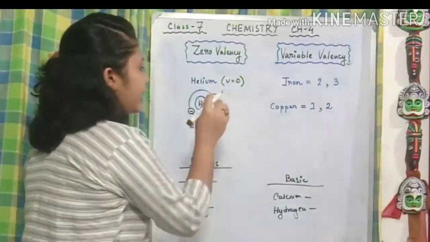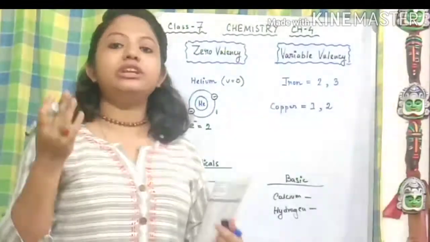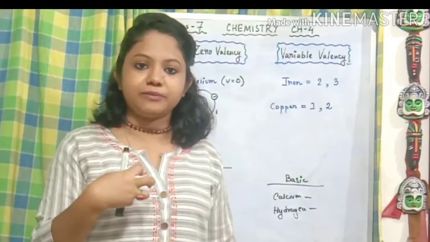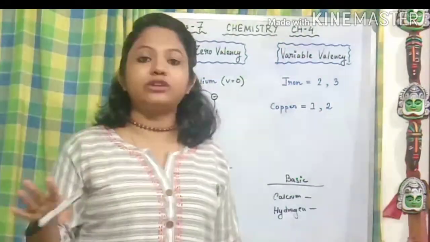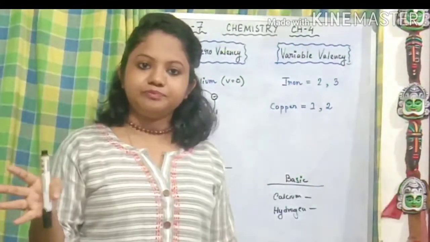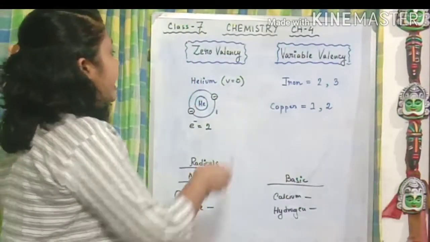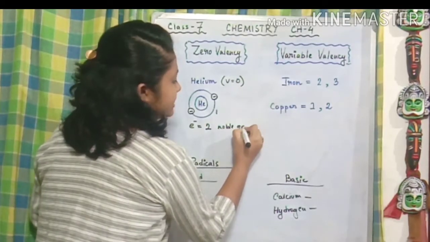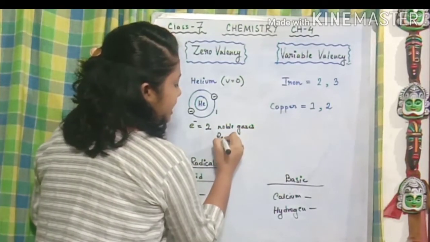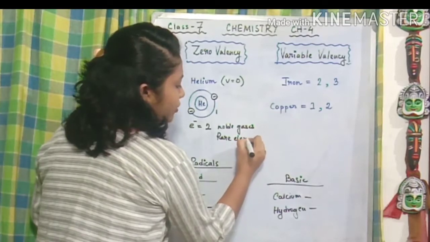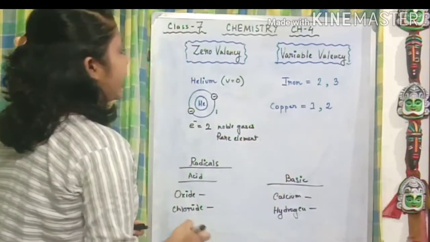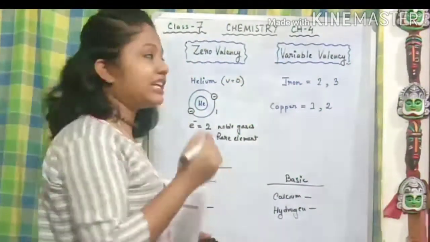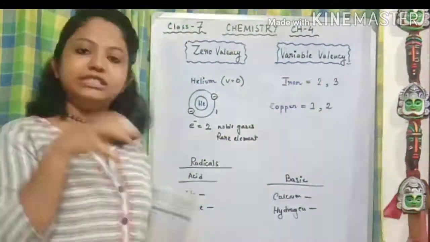So they are enough for themselves and don't require any other atoms or elements to get completed. That's why they do not react with any other elements chemically. That is the reason they are called noble gases, or rare elements, because this kind of elements are not much in our nature. The valency of this kind of elements is 0. That's why this kind of valency is called zero valency.